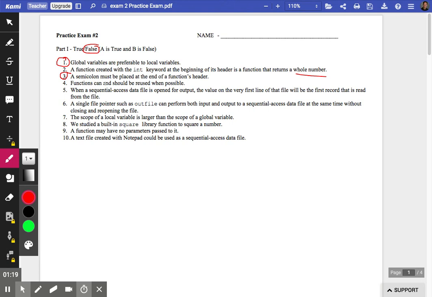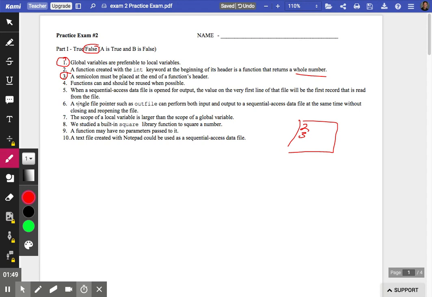Number 4, of course you should reuse functions when possible. Reusability is one of the main justifications for using functions. Number 5, yes, the very first line of a data file that's used for sequential access, perhaps the number 2 that would be there, of course, that is the first record that's read from the file.